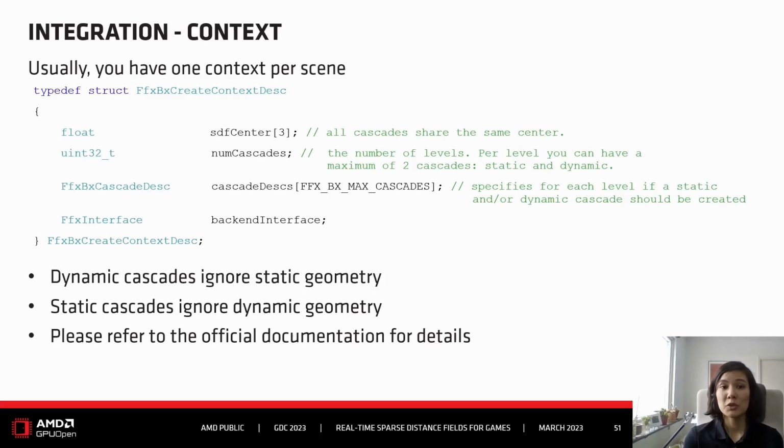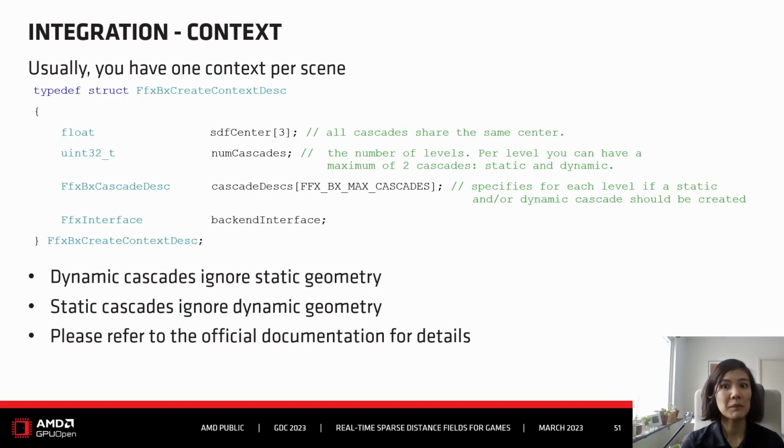The context, so usually you have one context per scene, and the context will have all the cascade information. So you have a center that is shared for all cascades. Then you have the number of cascade levels. And then for each level, you can specify if you want to have a static cascade and or a dynamic cascade. So typically, I would expect that you have both for each cascade. So both a static and a dynamic cascade.